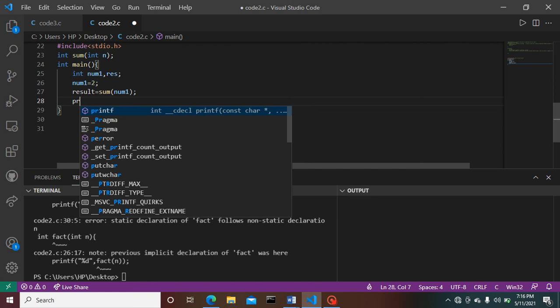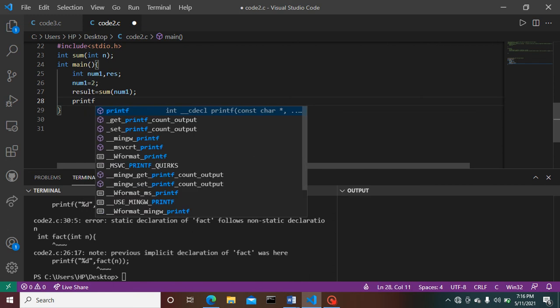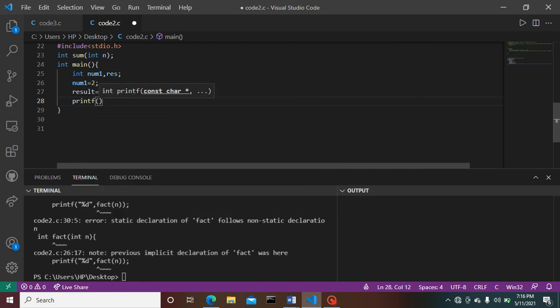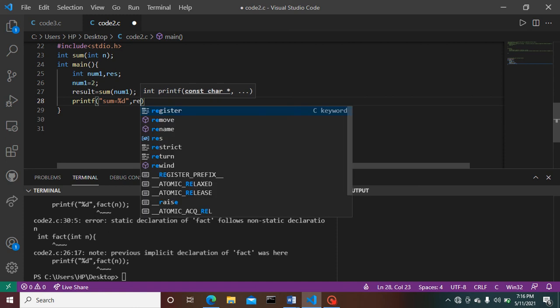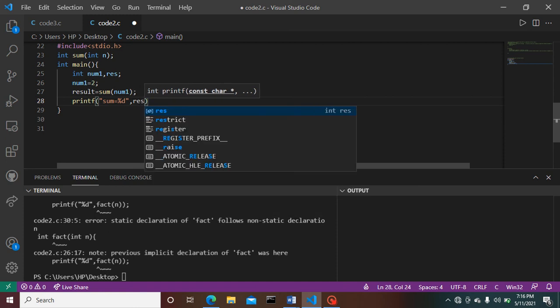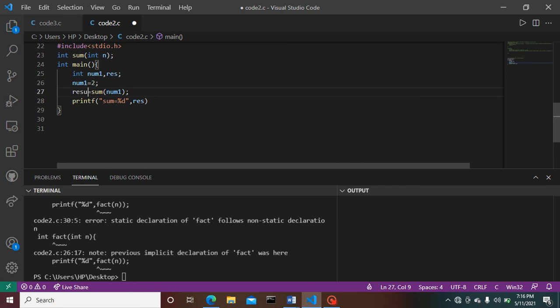We are going to printf sum equals to %d comma result. res, we have provided here variable res.